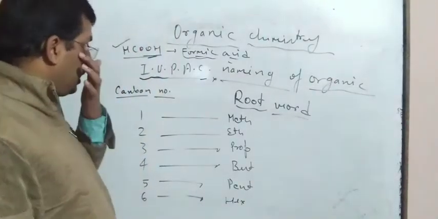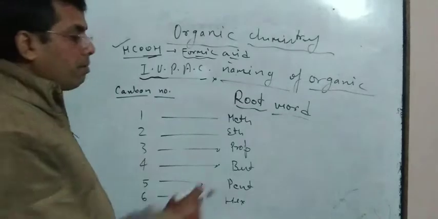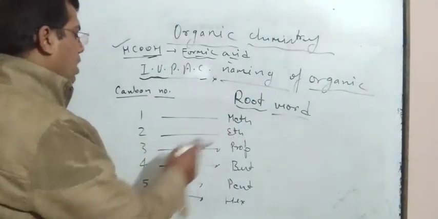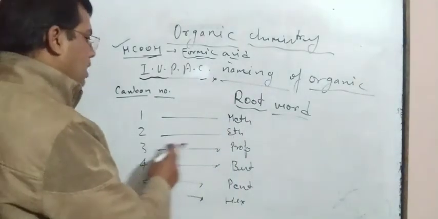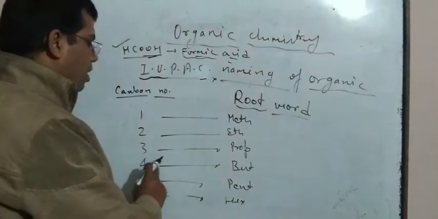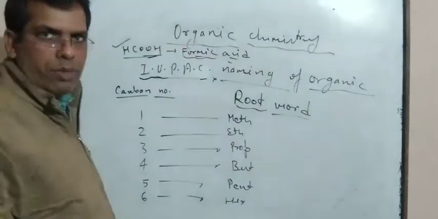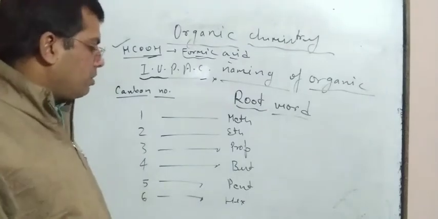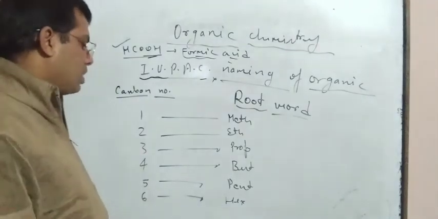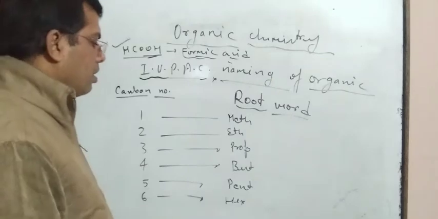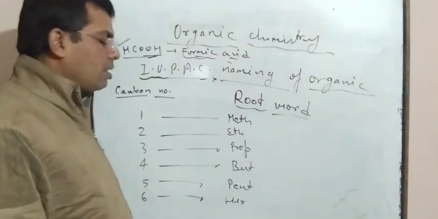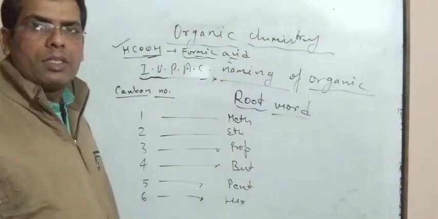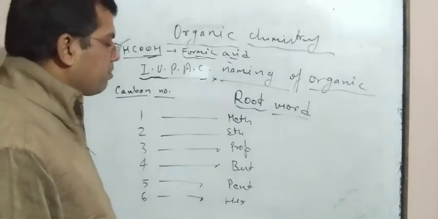If one carbon is taken, then the root word for one carbon is meth. Two carbons is eth. Three carbons is prop. Four carbons, root word but. Five carbons, root word pent. And if six carbons are present, then a six-carbon skeleton is known as hex.